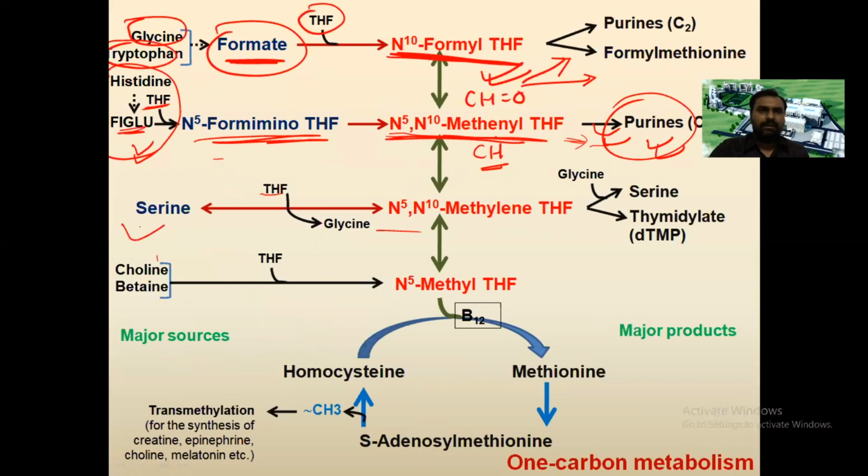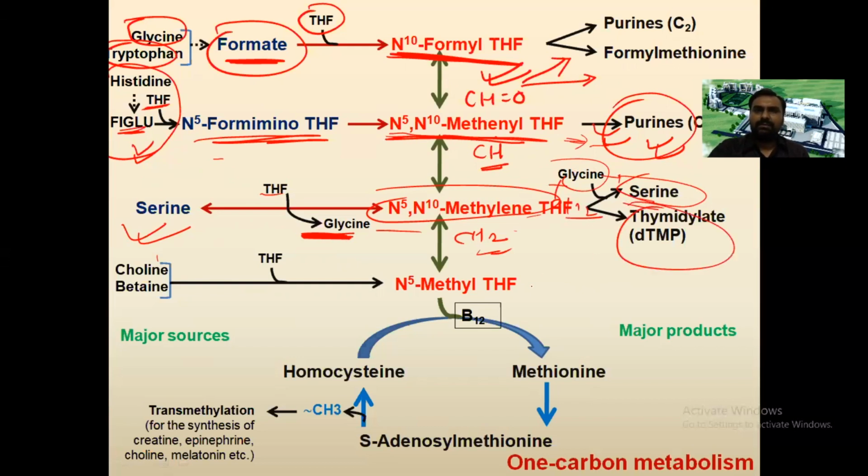Now serine, when it is broken down by the glycine cleavage system, is converted to methylene tetrahydrofolic acid, and it will donate its carbon to form serine from glycine. Glycine, with the help of CH2 being added, will form serine, and it will also donate its methyl group for the synthesis of TMP from dUMP. And choline and betaine will give up methyl groups, converting to methyl tetrahydrofolic acid, and they will donate the group to homocysteine.